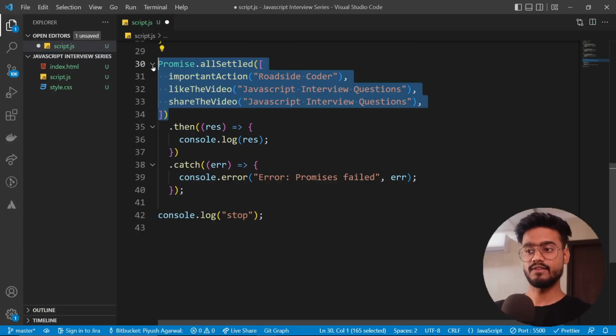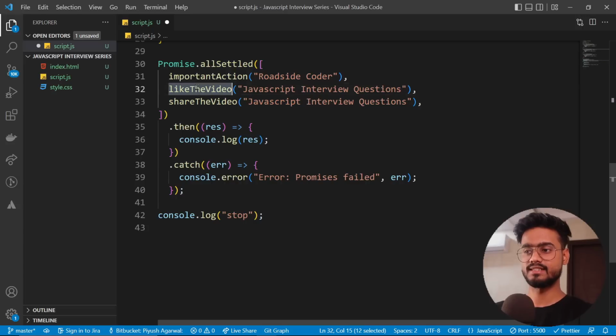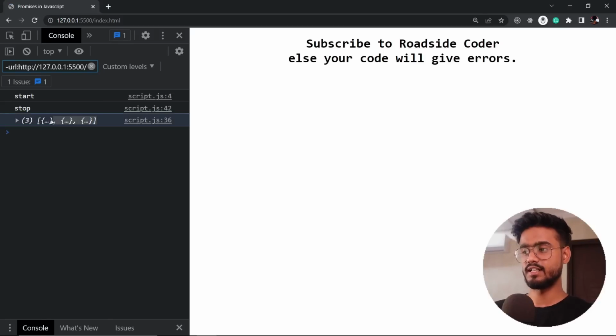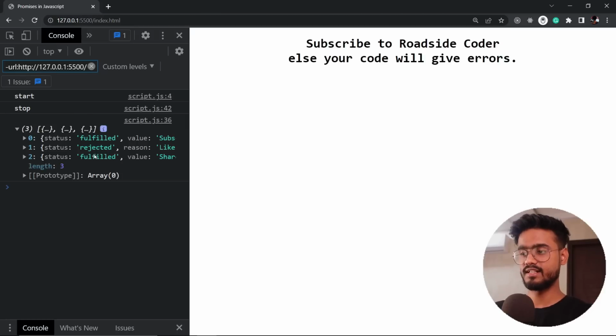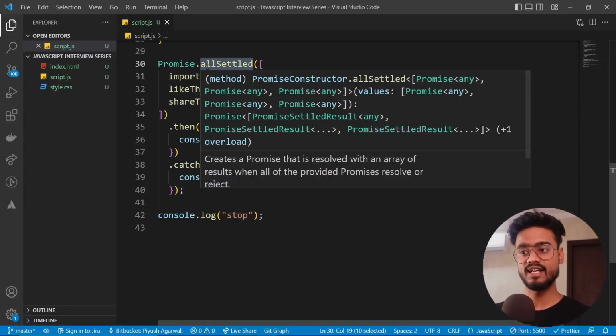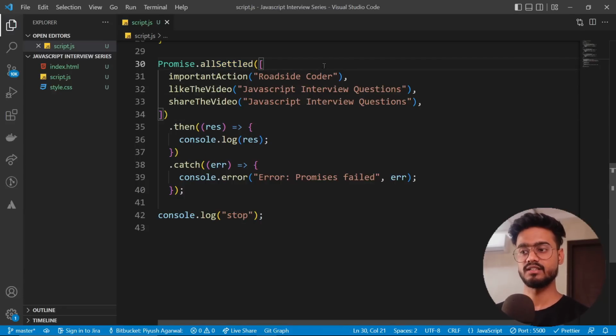But in this one, if any one of the promises fails, for example, let's say this video fails. So let me show you. If I go, it's going to return all of the array items. So this first one was fulfilled, second one was rejected, third one was fulfilled. So that is how allSettled works. It works exactly like Promise.all, but it's going to return the failed promises as well as fulfilled promises.